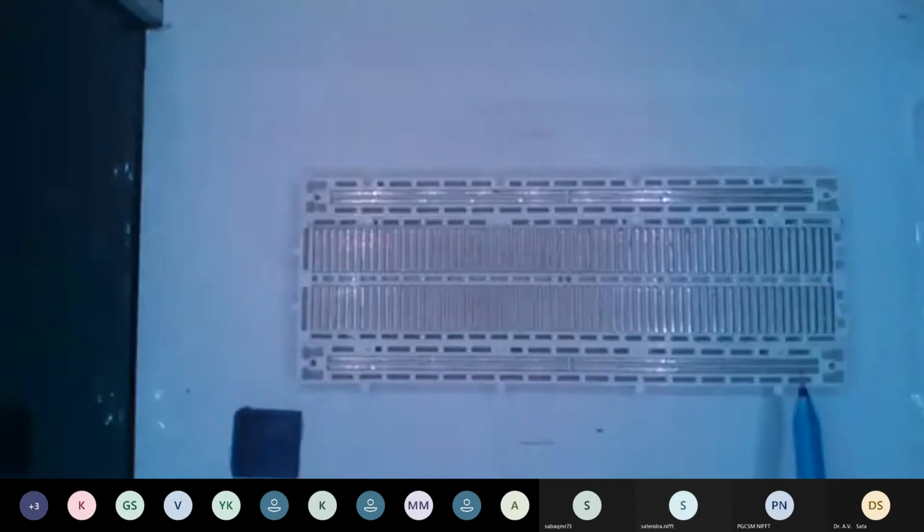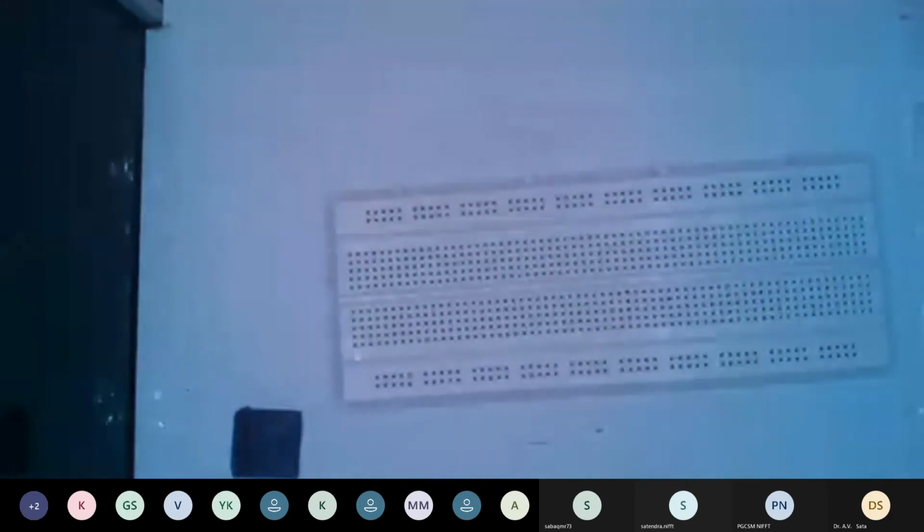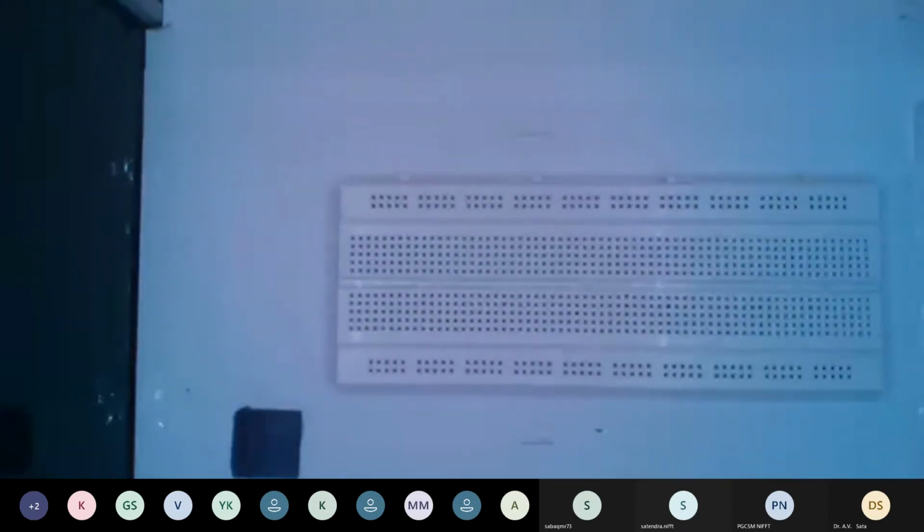You can see from a bottom perspective. See, these are the strips for the voltages. So they are connected in a section where they are horizontally connected with each other, and in the sensor area they are connected vertically. So if you are connecting from here to there, they are in the same loop, and if you are connecting from the sensor area, they are vertically connected. But essentially the vertical pin has only 5 pins in parallel, whereas the voltage strip has a lot,